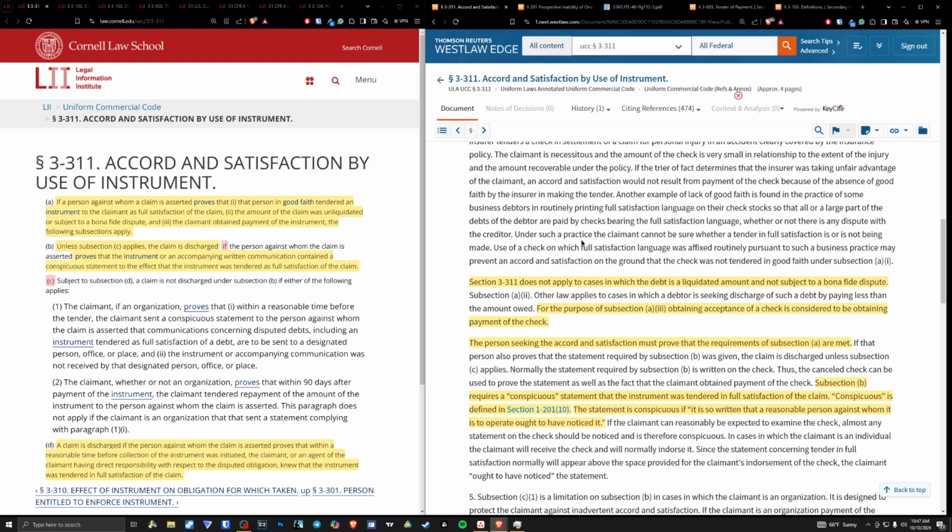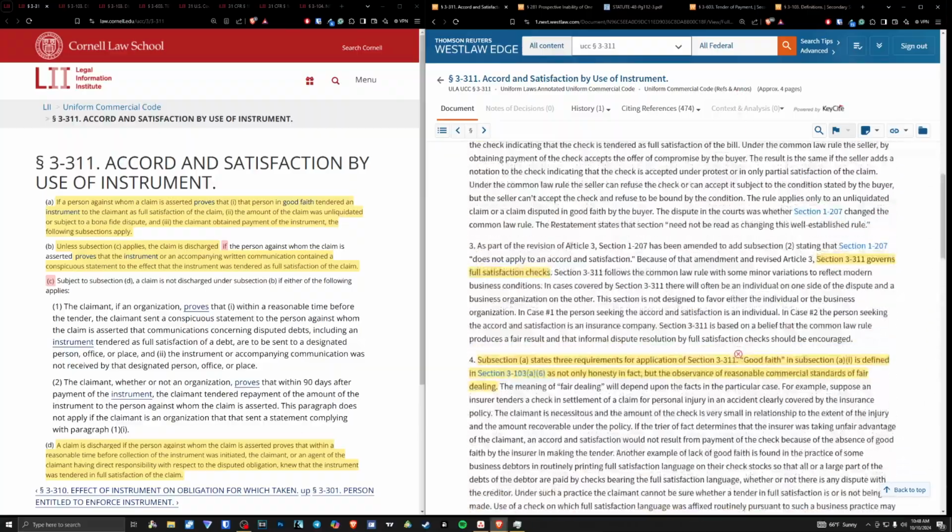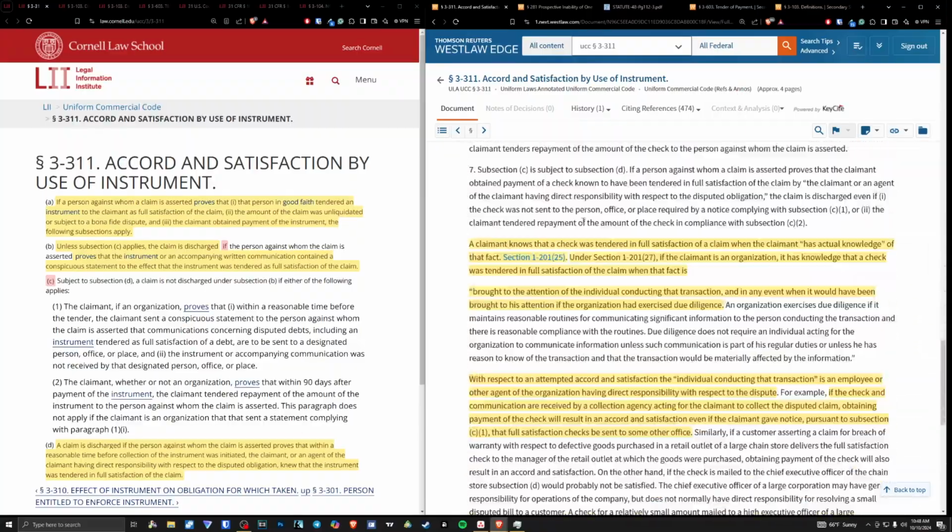So it needs to be a conspicuous statement. All right, we can't write it in 7-point font, 5-point font, and try to hide it. We can't try to hide that provision. We have to make sure that it's a conspicuous statement, that there is no doubt that the claimant is aware of the statement. Okay, simple as that. A statement is conspicuous if it is so written that a reasonable person against whom it is to operate ought to have noticed it. Okay? Very, very simple. Okay? And I believe that that's it.